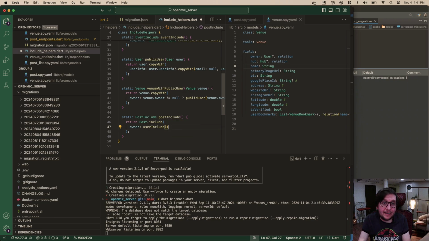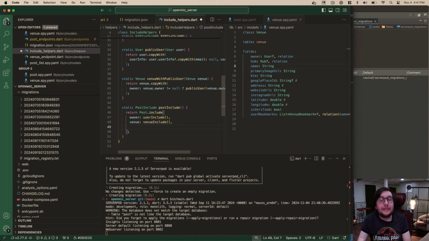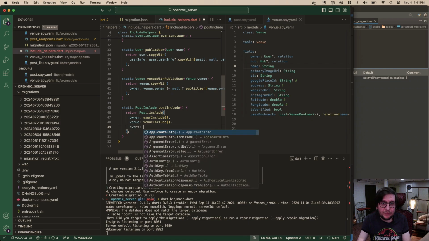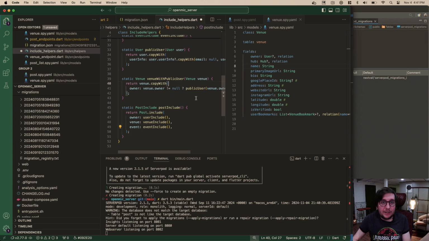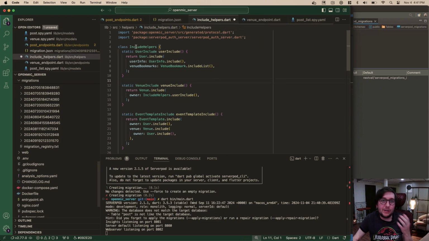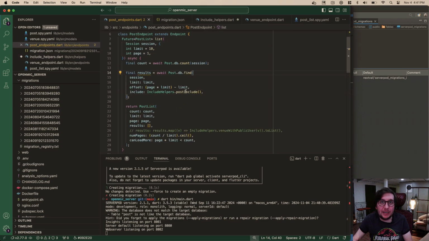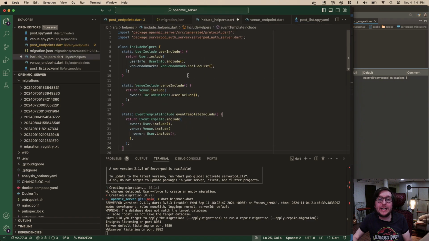So that allows us to get that venue, and we can just now use our venue include. And what's the other thing in here? Event include. And the event include just includes this stuff. So this was just kind of something I came up with on the fly, like a helper class that allows us just to put these in one spot, because what we were doing is we were writing the same kind of code in a lot of places. So this is a way to define, in standard practice when we're getting data, we want to do joins on these kinds of things so that we have that data back. That's why we were doing it that way.